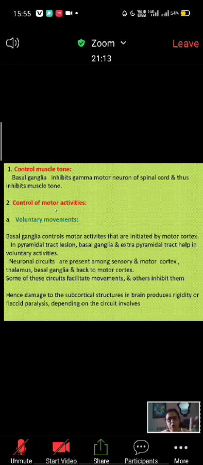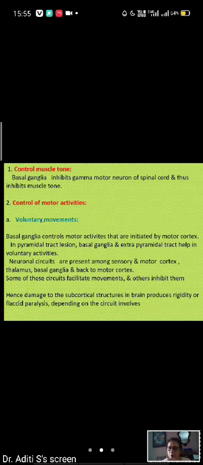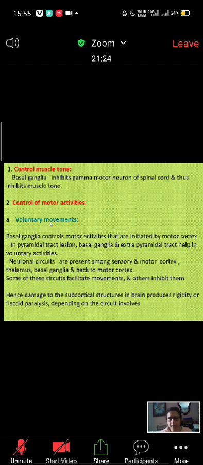Next is voluntary movement. All the motor activities are controlled, voluntary movements are controlled. Subconscious movements and conscious movements are all controlled by this. But voluntary movements, as I was saying, in pyramidal tract lesion, the basal ganglia and extrapyramidal tract perform these voluntary activities by maintaining muscle tone, obviously. And neuronal circuits are present between the sensory cortex, area 3-2-1 of the cerebral cortex, motor cortex, basal ganglia and thalamus.